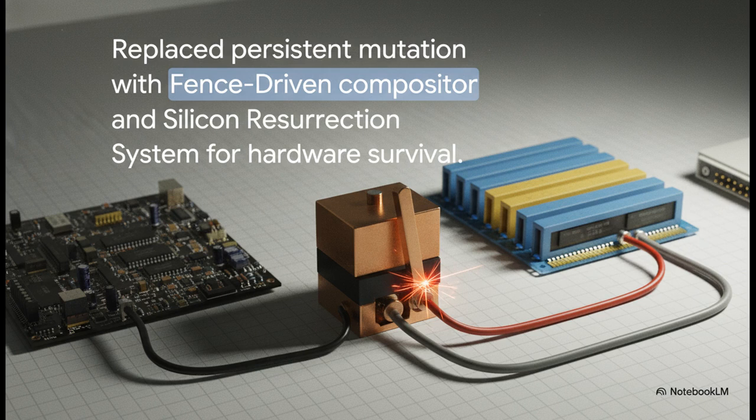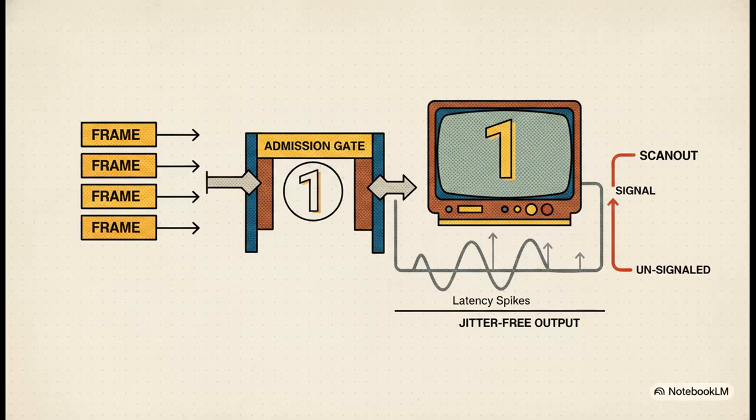If the Intel iGPU locks up, this system kicks in using a last good frame latch. It guarantees that the scanout continues flawlessly using the last valid frame, completely decoupling our scanout lattice from the failure-prone compute lattice. To enforce this, we built the Single Frame Depth Deterministic Present Pipeline, or SFDP. This establishes one absolutely strict invariant. There is a maximum of 1 GPU frame in flight per CRTC.